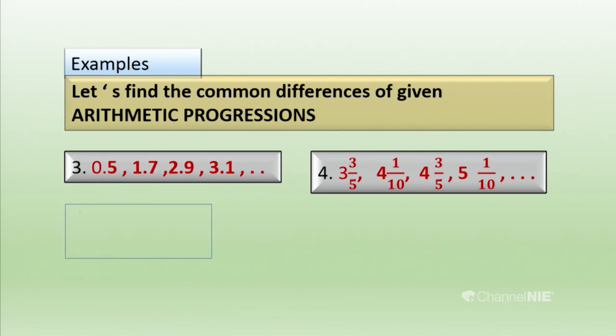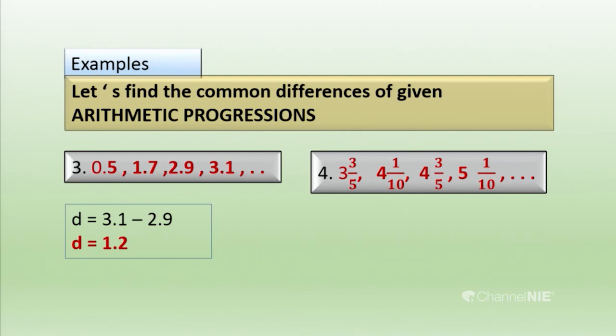Here I have selected the last two terms, 3.1 and 2.9. So I have subtracted 2.9 from 3.1, and I got D equals 1.2. You know D is the common difference. So the common difference of this progression is 1.2.